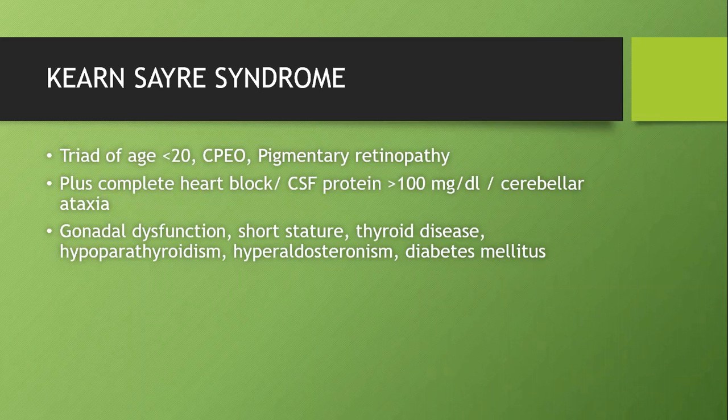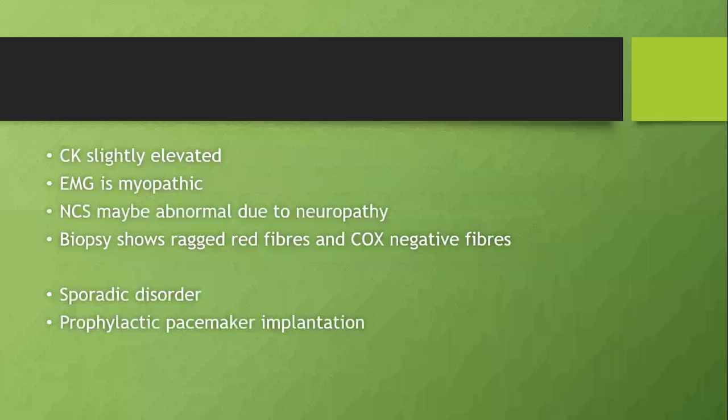The other features will be gonadal dysfunction, short stature, thyroid disease, hypoparathyroidism, hyperaldosteronism, and diabetes. You need not read everything. Remember, diabetes, hypothyroidism, hypoparathyroidism, hyperaldosteronism can themselves cause myopathy. So while evaluating a patient less than 20 years old with myopathy, and you have all these causes present like hypothyroidism, hypoparathyroidism, think in terms of Kearns-Sayre syndrome.